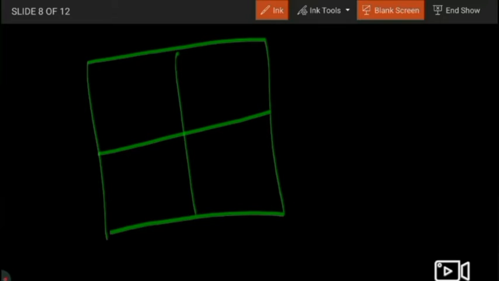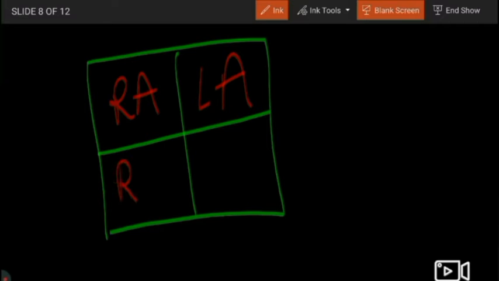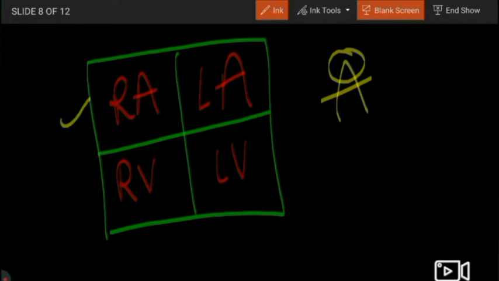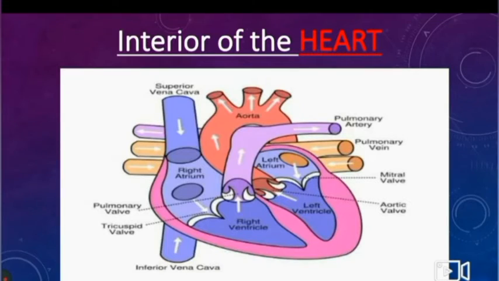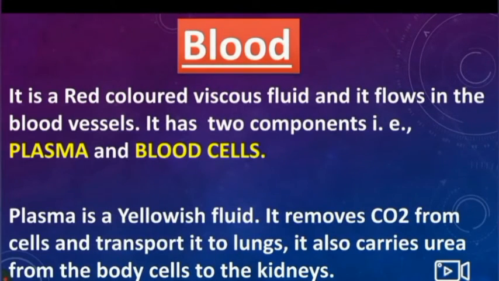To learn it, we have a chart for it. We can write right auricle here, left auricle, right ventricle and left ventricle. Now if you are confused between auricles and ventricles, first of all, atrium is also called auricle, and A points towards the top, that is why they are in the upper boxes, and V points downwards, that is why they are in these boxes. So now let's move on.